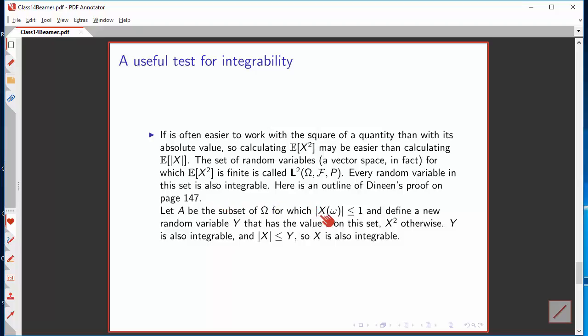It says, let's consider the subset of the sample space for which the random variable has an absolute value less than or equal to 1. And let's define a new random variable that equals 1 on this set. Otherwise, it equals x squared.